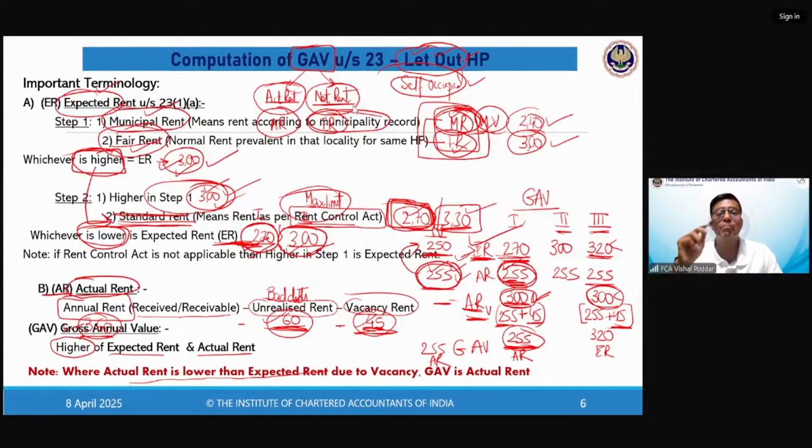And that is why even in a property which is occupied by you, you may end up paying tax. I am not saying every time you will pay tax. We are still yet to go to section 23(2), which deals with self-occupied properties. But what we have understood is that for every property, there will be two values, AR and ER. AR will be there only when the property is let out. So for a self-occupied property, there will be no AR, but still ER will always be there because ER is the expected rent.